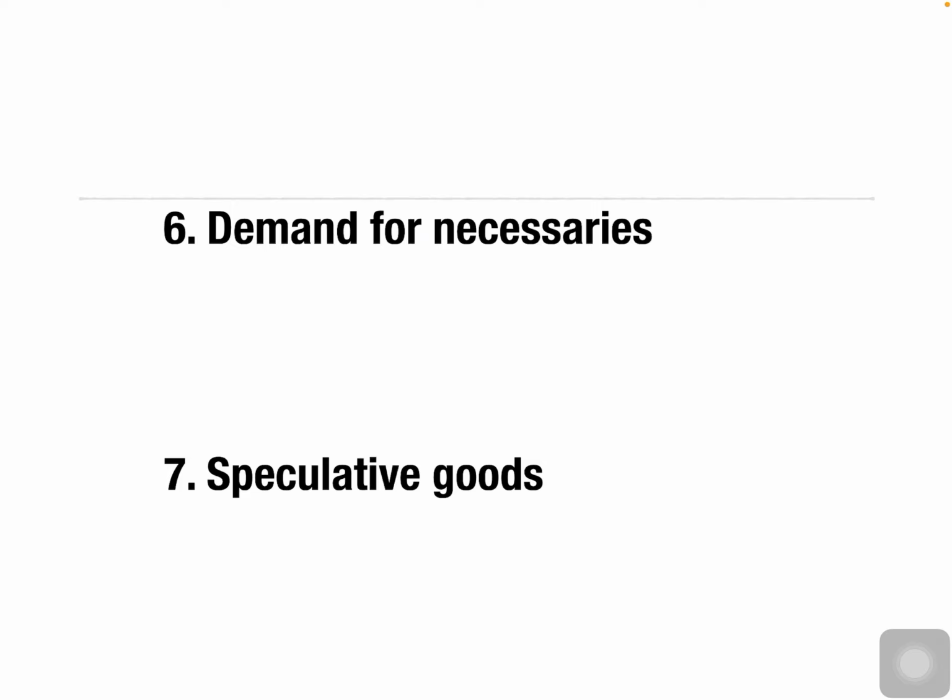If any stock price is coming down, we think that in future we're going to earn less, otherwise we're going to lose money. So on the lesser prices of the stock any company is going with, we do not invest. So this way, even in the speculative market, whenever price is higher, we will purchase that stock instead of purchasing the stock whose price is lesser. In this case also, the price and the demand both are moving in the same direction. Again, speculative goods are one of the exceptional cases for the law of demand.